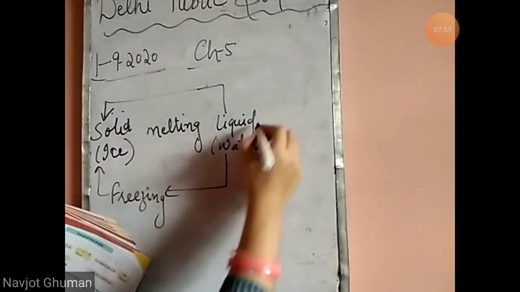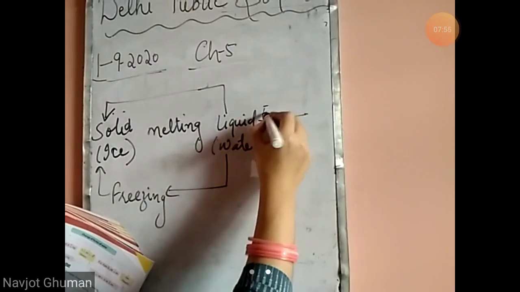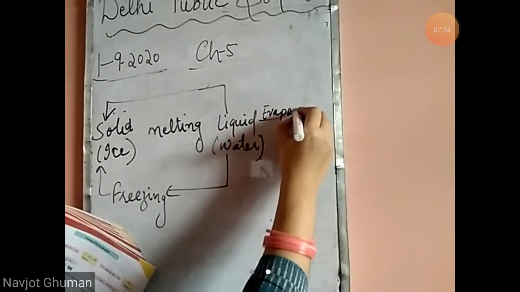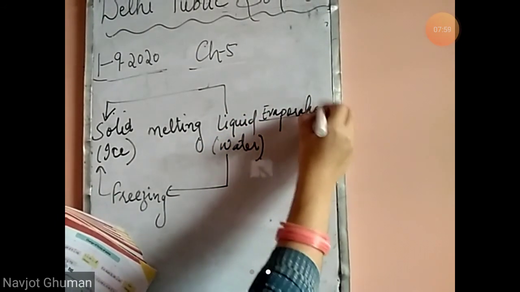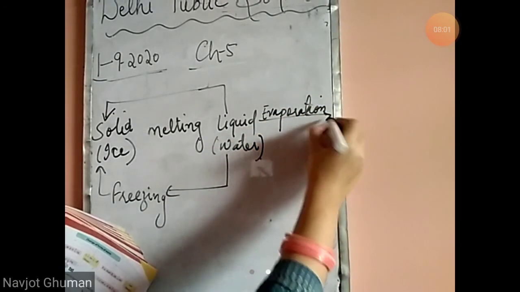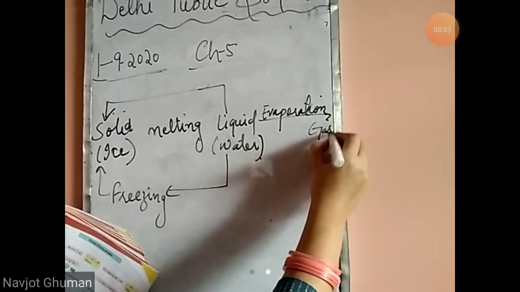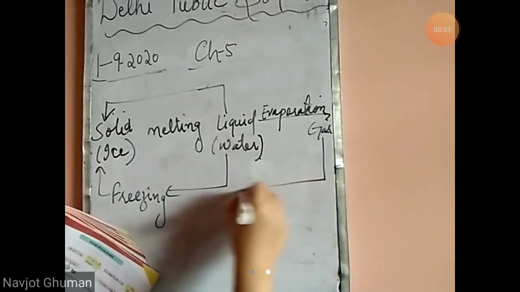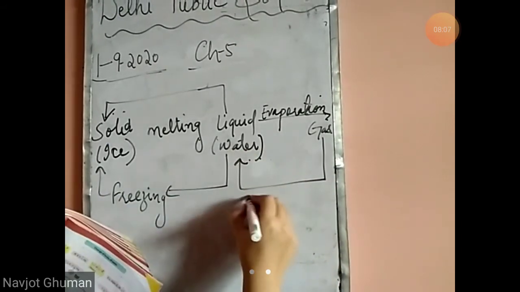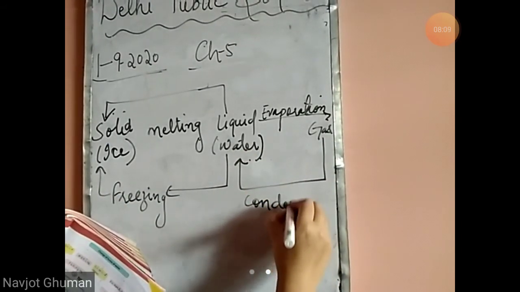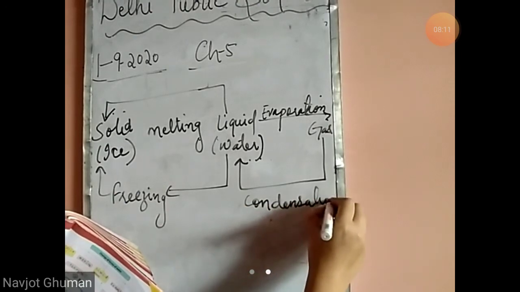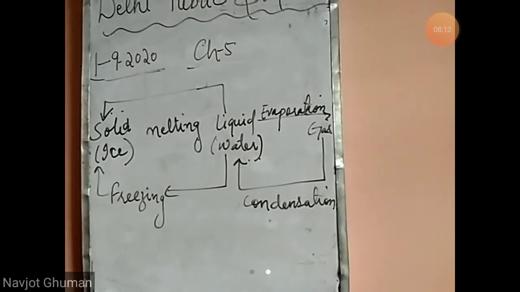Then after that, water when it evaporates, that is evaporation, it changes into gas, and gas when it is cooled, that is condensation, it changes into water again. This is the flow chart.